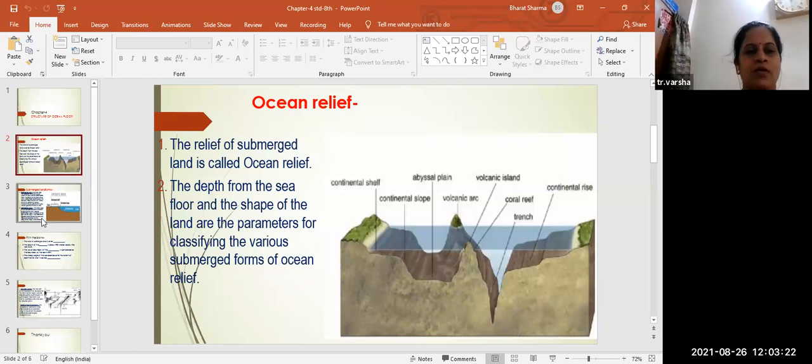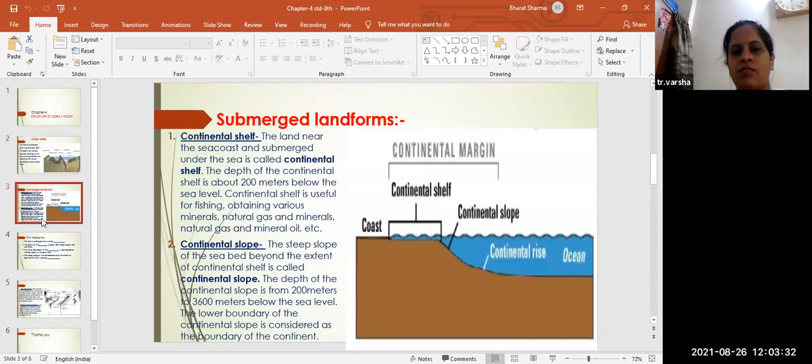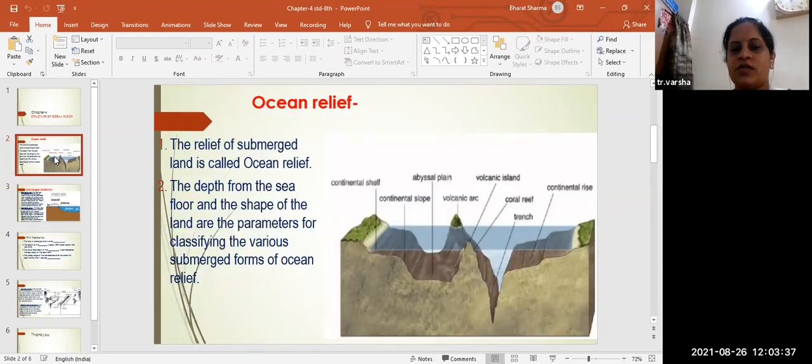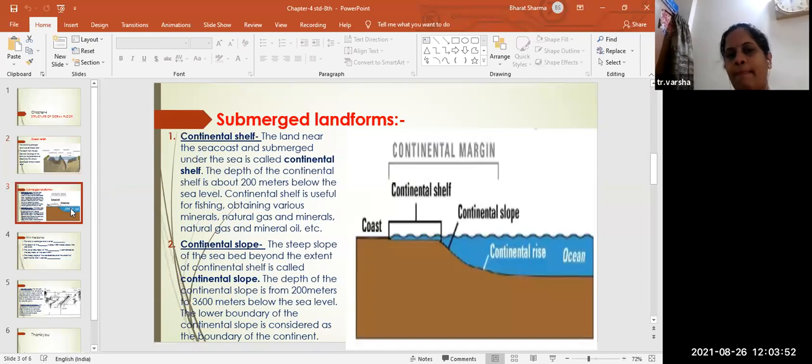Okay, so one by one we will see what all things are there on this ocean floor. Now submerged landform. Here we have seen submerged landform, land submerged form of ocean relief. Right? In that ocean relief, what all submerged things? Submerged means which are inside. Submerged, okay?